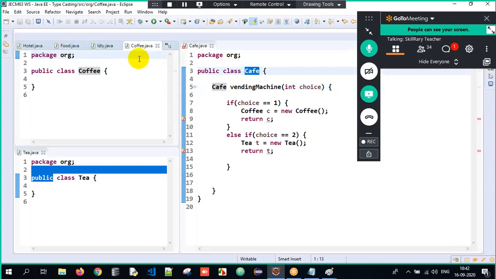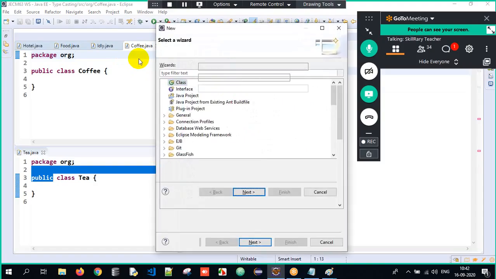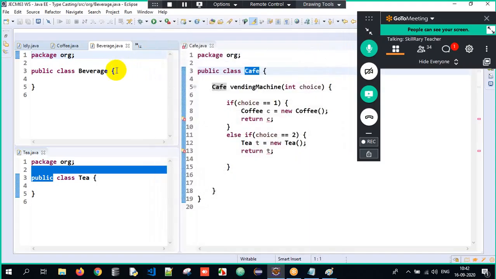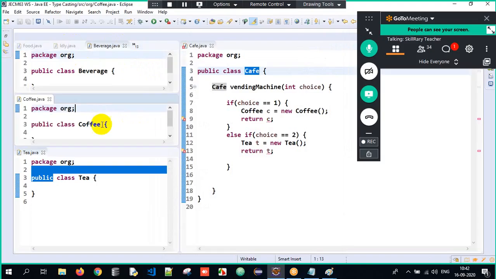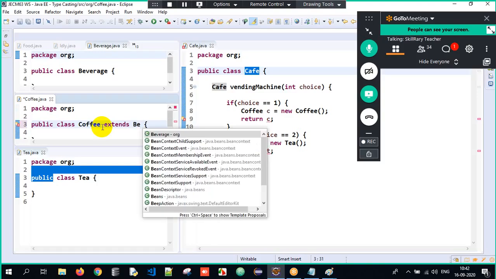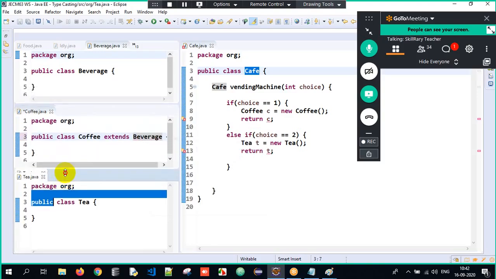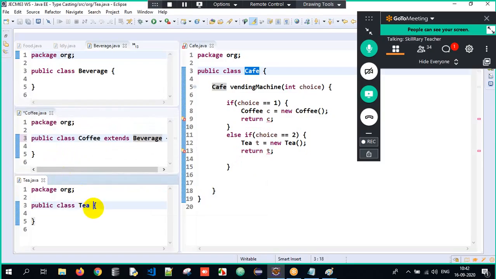You will create one generalized class called beverage here. Can I read it as beverage? It's a type of drink. I'll make sure that coffee inherits beverage, or you can write whatever you want. I'm just writing it in a simple way. And tea extends beverage here.